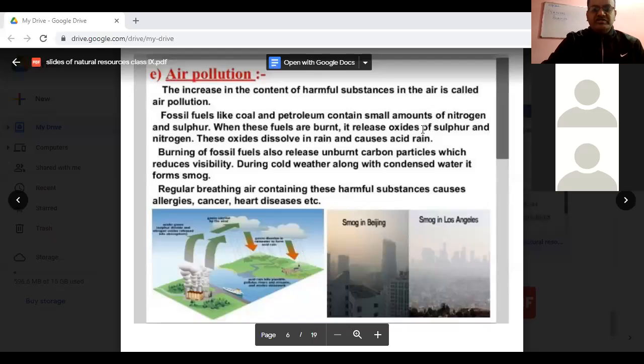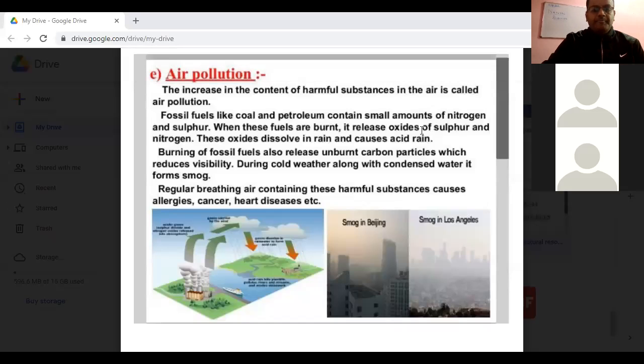Okay, students, write down today's assignment. Define the term smog. Next question, what is acid rain? Okay, thank you students for today's class.